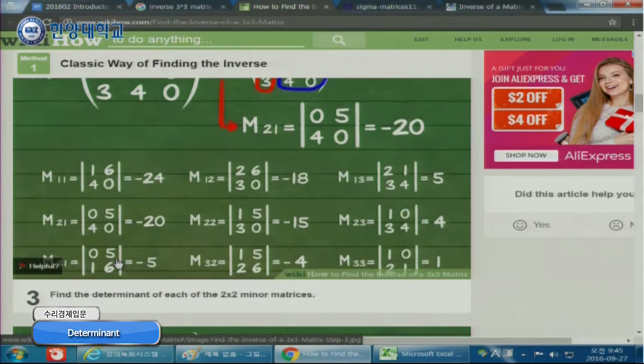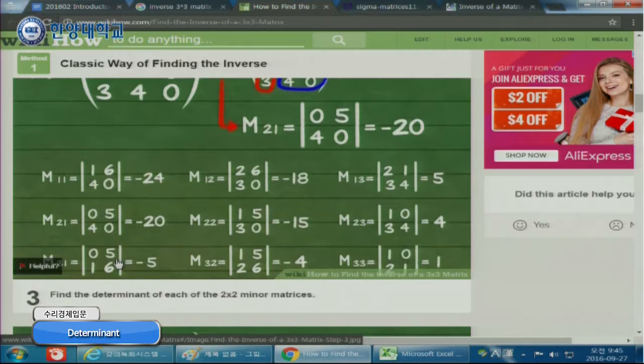Now the third step is a bit annoying. Now you calculate the minor matrix for each element. For each element, you delete the column and row containing that element and calculate the minor matrix. And then find the determinants of each minor matrix.